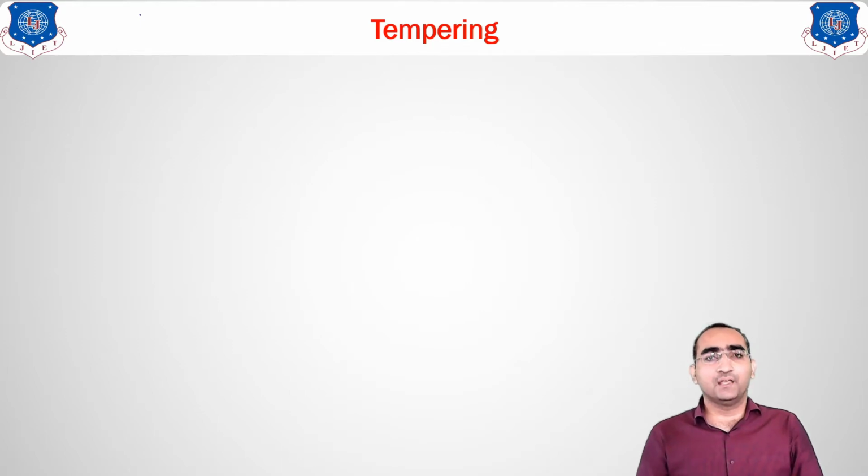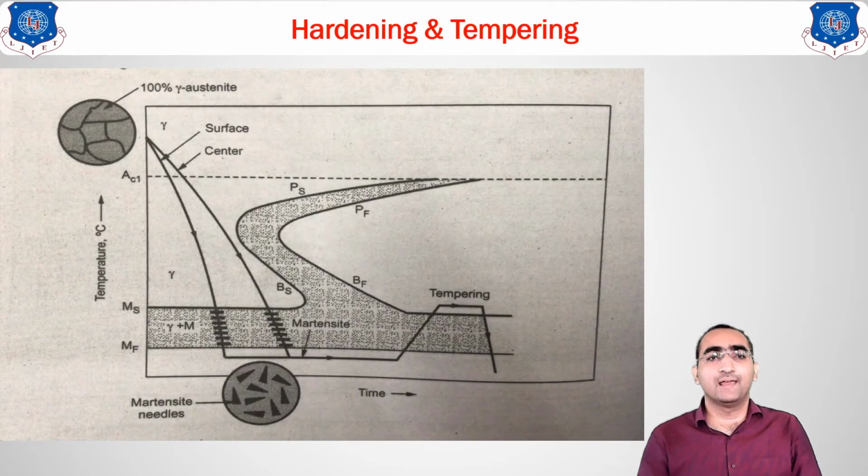Before going into that, let us recall the hardening method. What do we mean by hardening? We know that in the hardening method we go for rapid cooling of the material. So what will happen? We get the maximum hardness. Due to that maximum hardness, what will be the effect? The machinability is less. Over here you can see the graph. You can see that we are getting this type of hardening method.